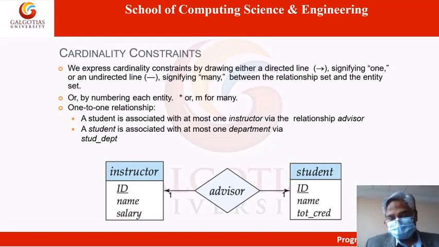Okay, so these are examples of cardinality constraints. Here you have to denote it either by this arrow or a simple straight line, or by writing the number 1 or m for many. For 1, write 1. For many we can also write a star.